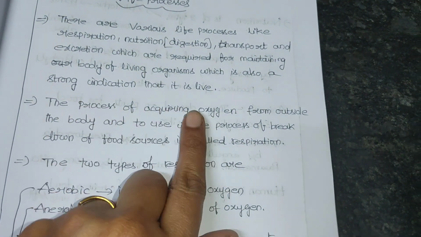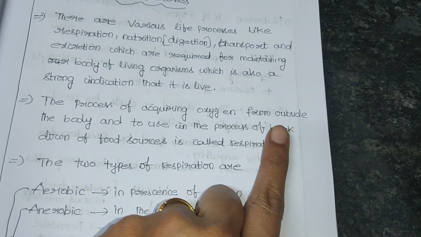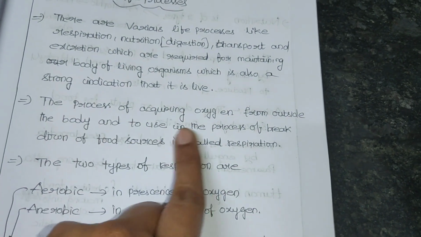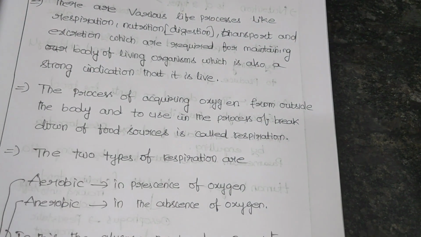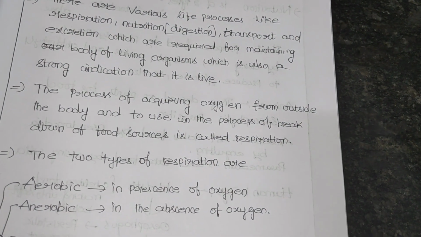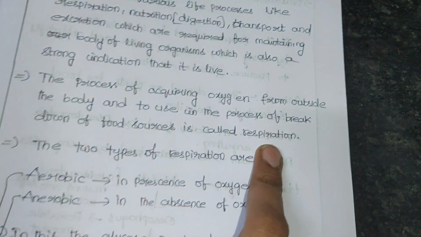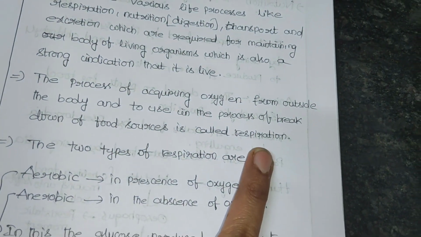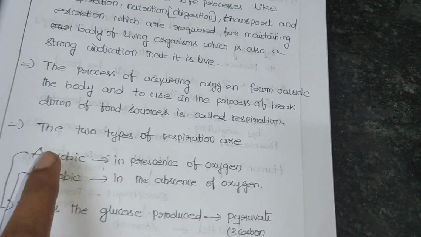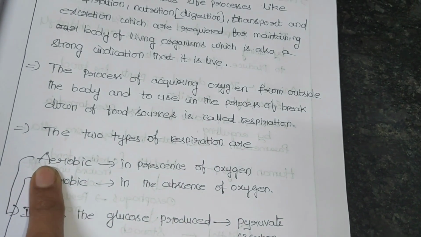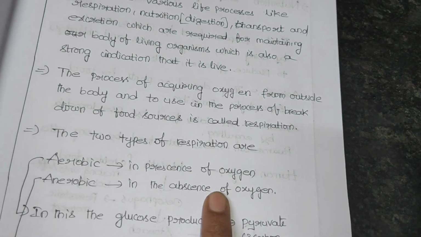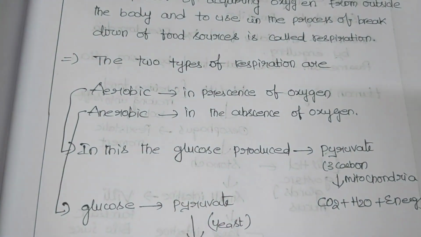Then the process of acquiring oxygen from outside the body and using it in the process of breakdown of food sources. So whatever oxygen we are taking from outside the body and using it to break the food, it is called respiration. You can write this definition. So there are two types of respiration. If the respiration is taking place in the presence of oxygen, then it is aerobic respiration. If it is in the absence of oxygen, then it is anaerobic respiration.